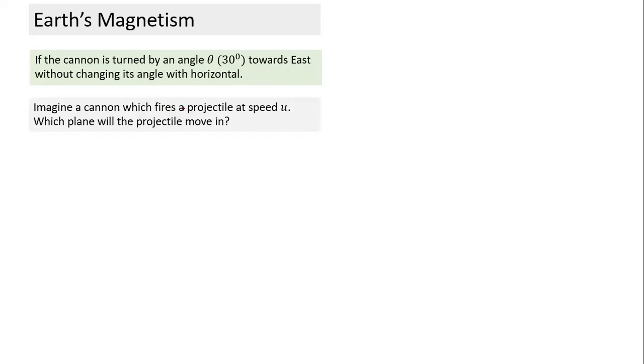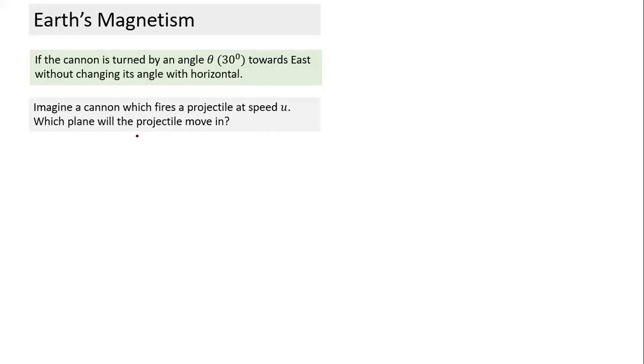So imagine again it fires a projectile at speed u. Which plane will the projectile move in? Can we define the plane the projectile will move in? Which plane will this projectile move in? It will move in a vertical plane. I am telling you that one.